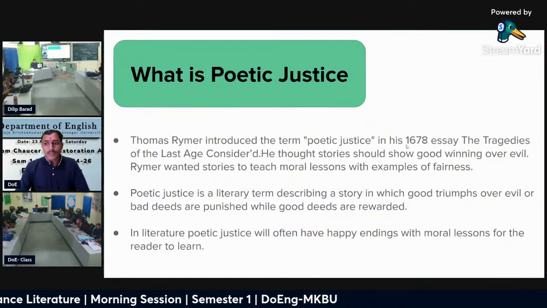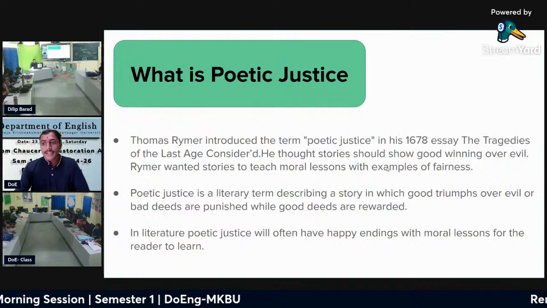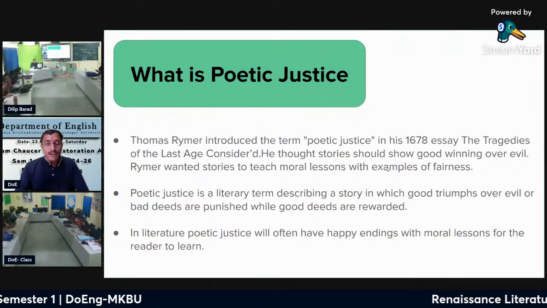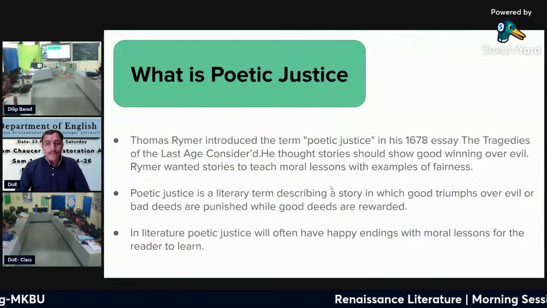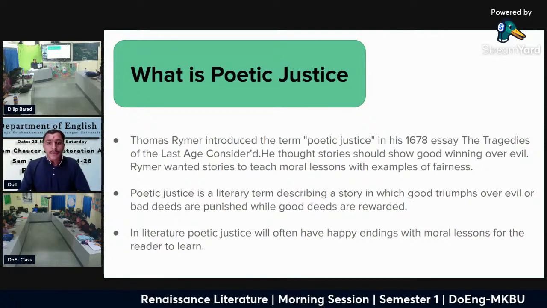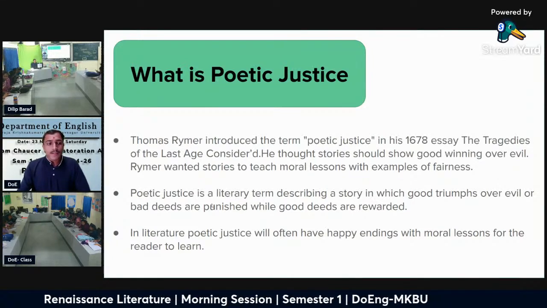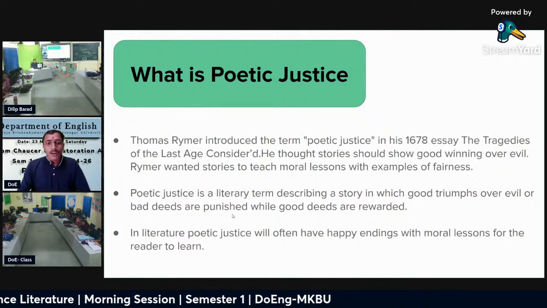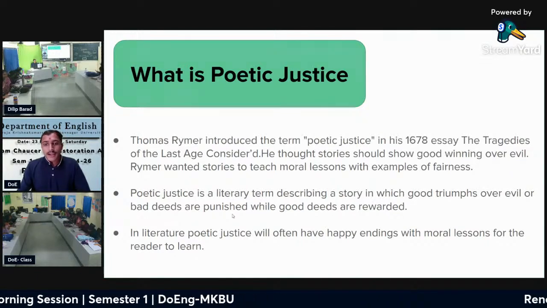And he shows the good deeds are winning over evil, and bad deeds are punished. Poetic justice is a literary term describing a story in which good triumphs over evil or bad deeds are punished, while good deeds are rewarded.